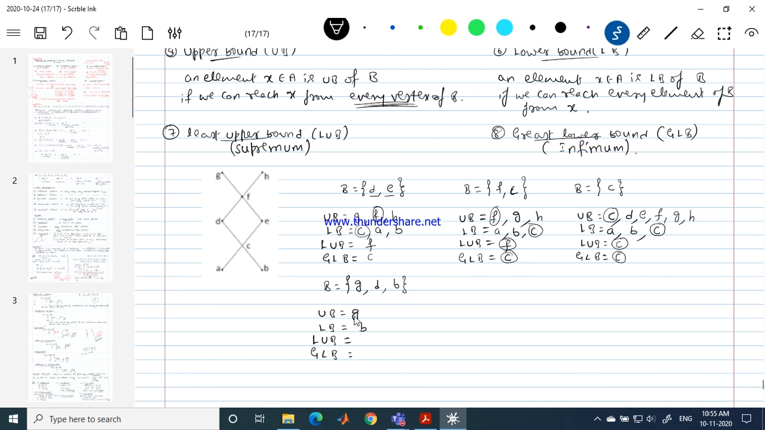Okay, what is the least among the upper bounds then? It's only one element. So when you have only one upper bound, that itself becomes the least upper bound. When you have only one lower bound, that itself becomes the greatest. It is B. Yeah, thank you.